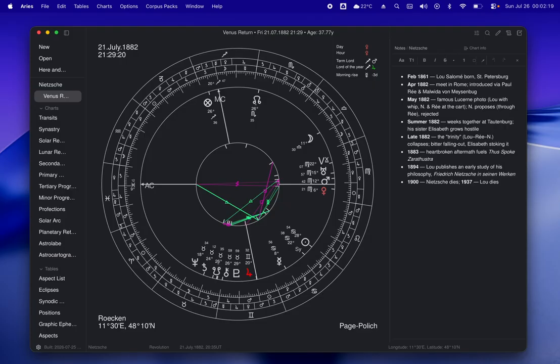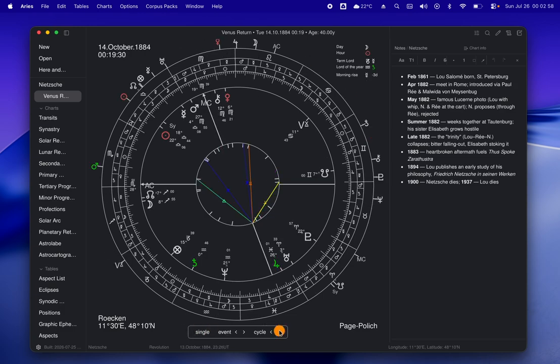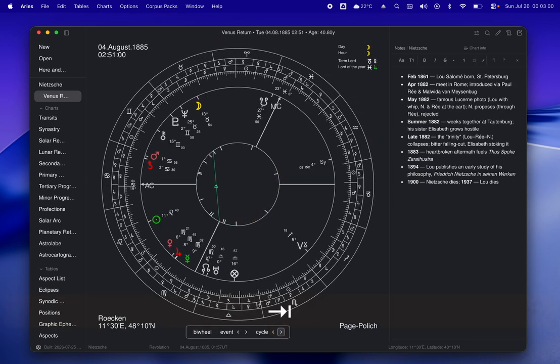This is just a very interesting chart here, as you can see, with Venus, Mars and Uranus in the 7th house. And I think it's a very fitting Venus return for this life-changing year in Nietzsche's life. And while we're at it, I'm going to show you another sort of hidden feature. When you go to the nav bar, we can actually change between bi-wheel and single wheel, and we can jump to the next point in the return cycle.